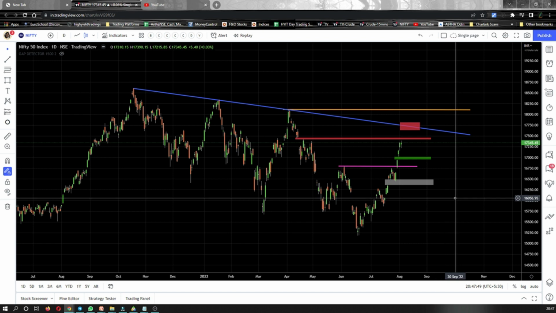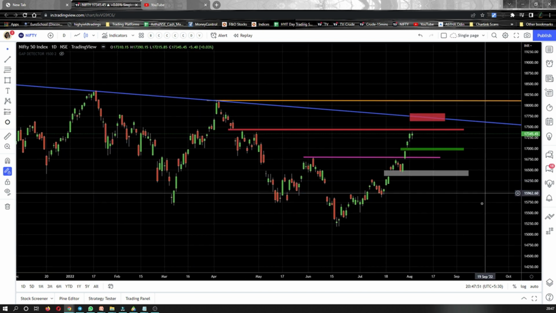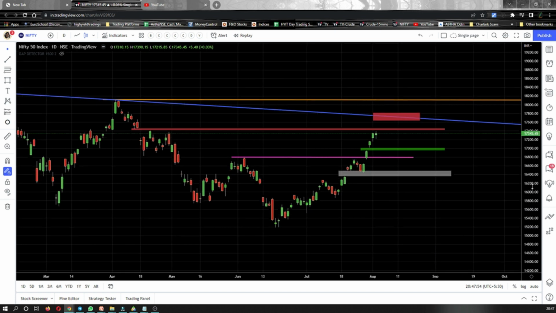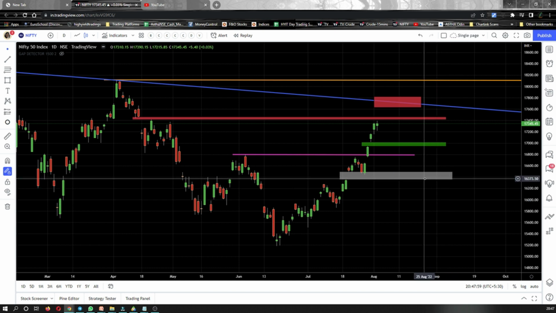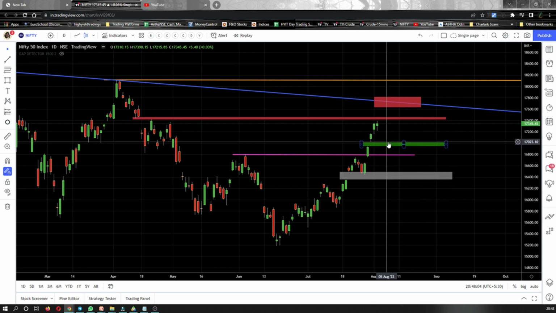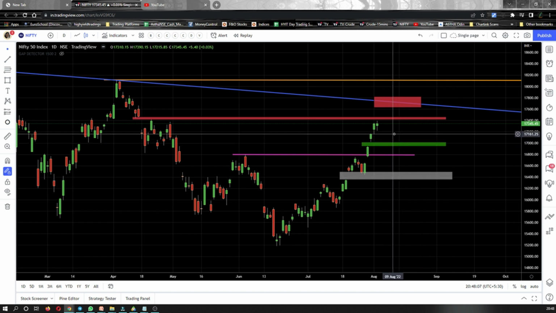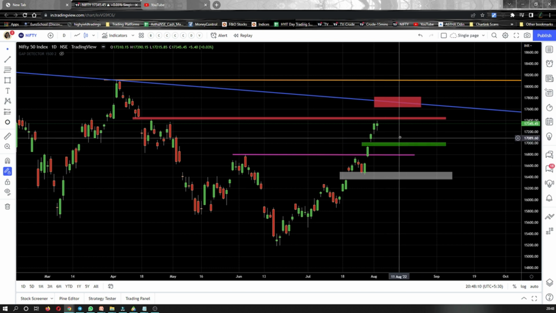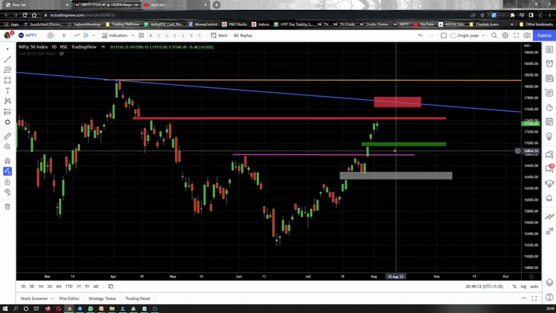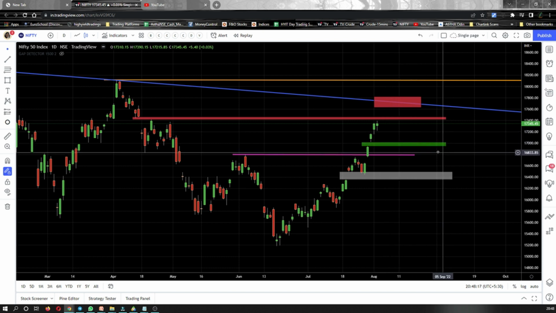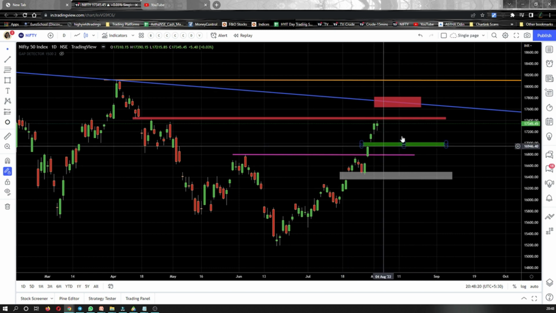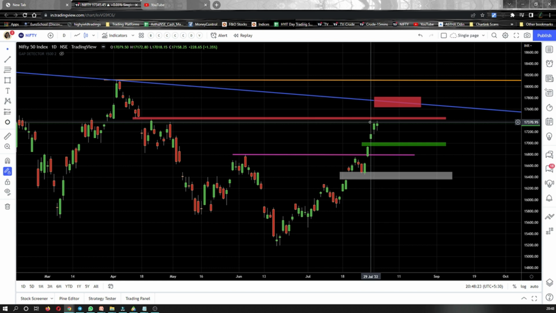So this is what I wanted to mention to you guys. This is what I found on the charts as of today. Obviously, Nifty is in a bullish bias undoubtedly, and it will remain bullish till the time it forms lower lows and lower highs. As of now, we don't even have a hint of Nifty making any lower low or lower high. It has been making higher highs and higher lows, and right now it is at a spot where it has made a higher high again.